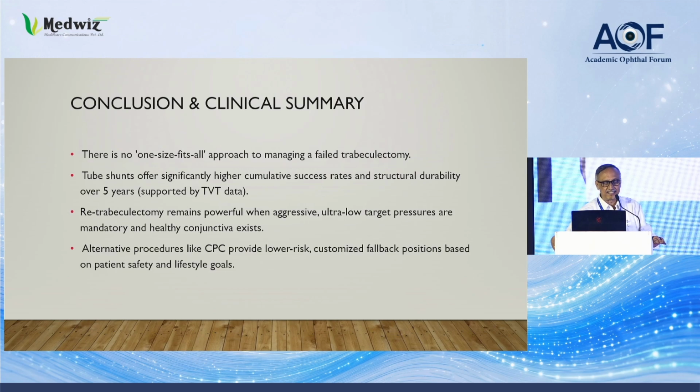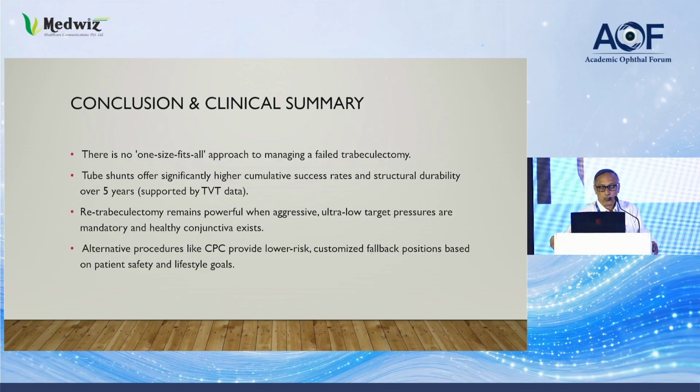The conclusion and clinical summary: there is no one size fits all approach in managing a failed trabeculectomy. Tube shunts offer a significantly higher cumulative success rate and structural durability over the 5 year period. Retrabeculectomy remains powerful when aggressively low, ultra-low target pressures are required. Alternative procedures are also there.